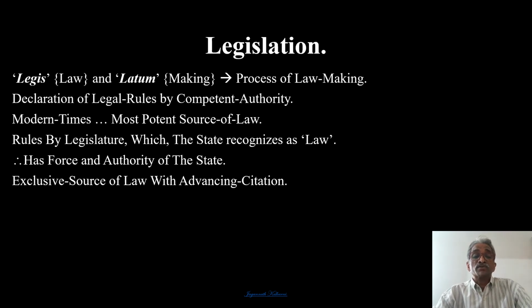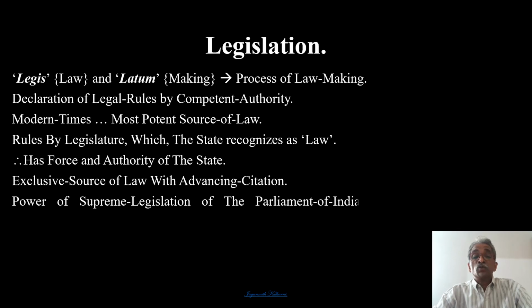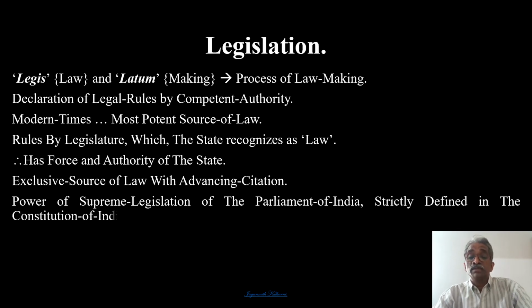It is the exclusive source of law with supreme legislative power, of which the Parliament of India is strictly defined in the Constitution of India. So even in spite of having the state list and concurrent list, the union list is important. The Parliament of India has the upper hand when any discrepancy comes up in legislation. This is supreme legislation.